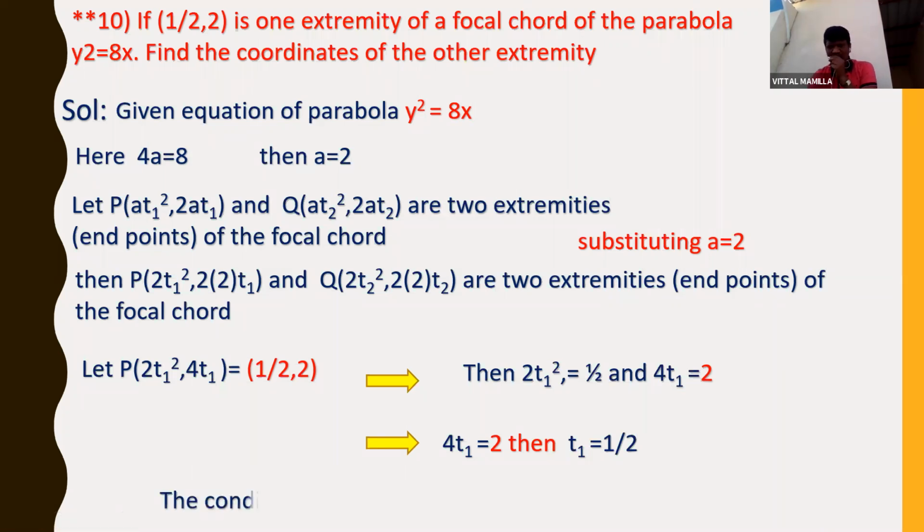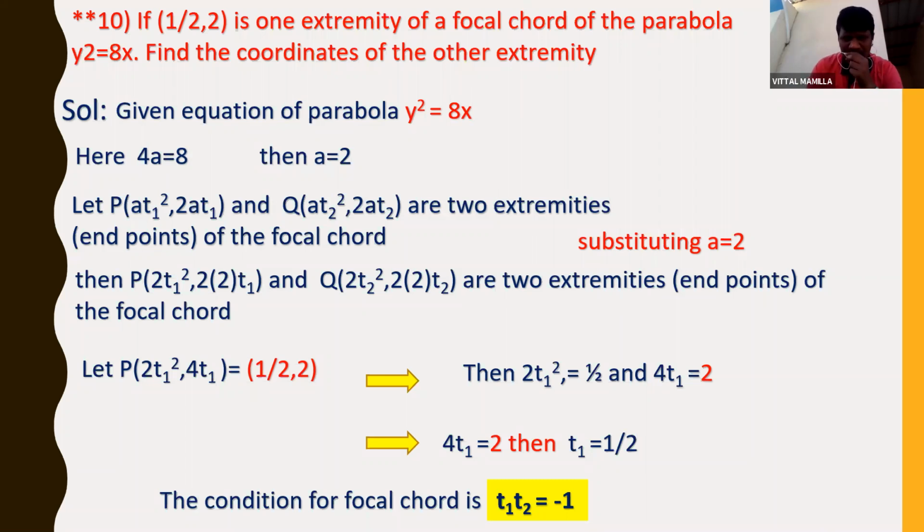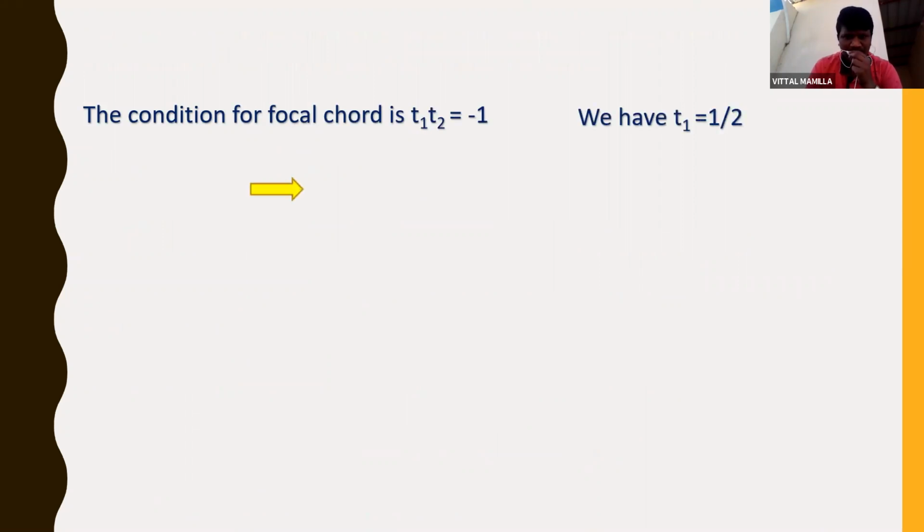So if I know the t1 value, then the condition for a focal chord is t1 into t2 is equal to -1. This is an important condition, students. Whenever a focal chord is there, you consider the condition as t1 into t2 is equal to -1, right? If I know the t1 value, can I find the t2 value? Yes, you can find the t2 value. Then the condition, I'm writing once again. We have t1 is equal to 1 by 2, then t2 is equal to -2.